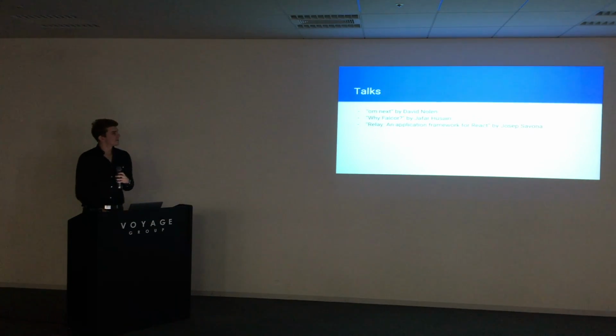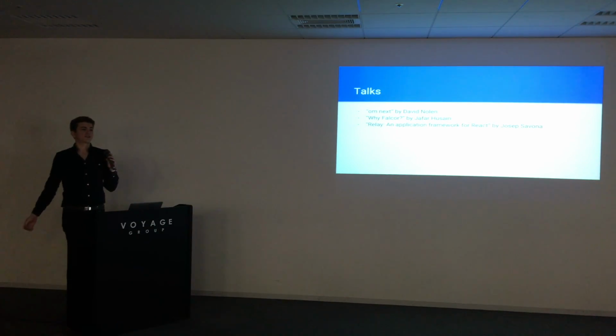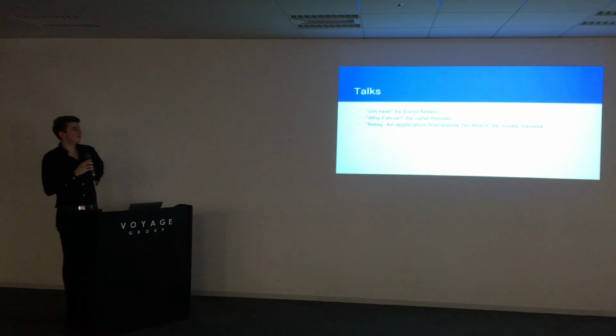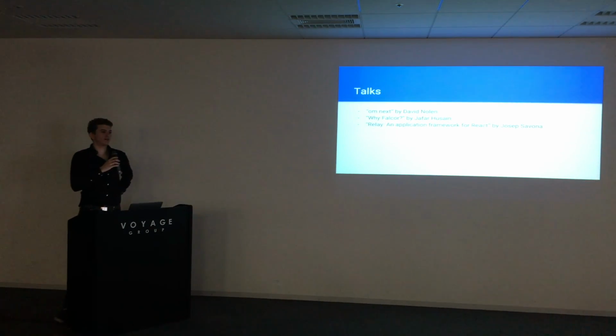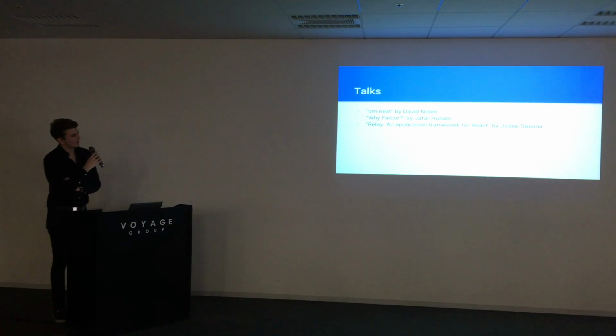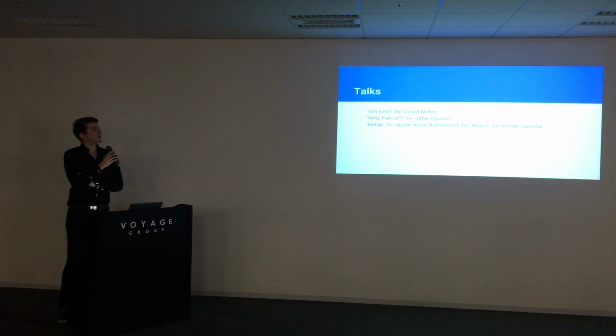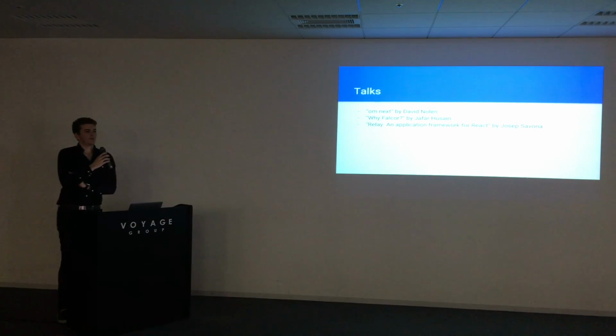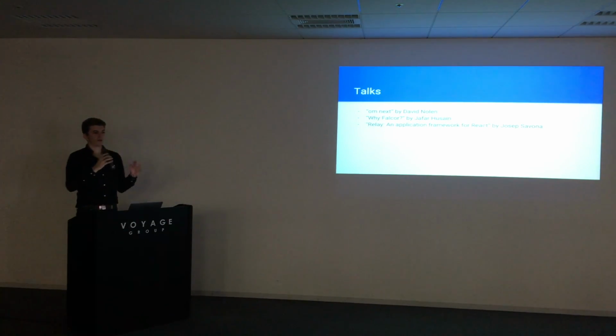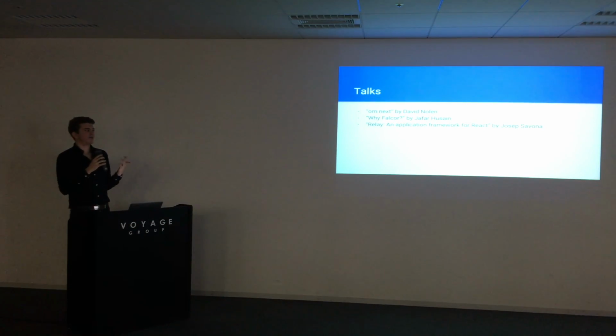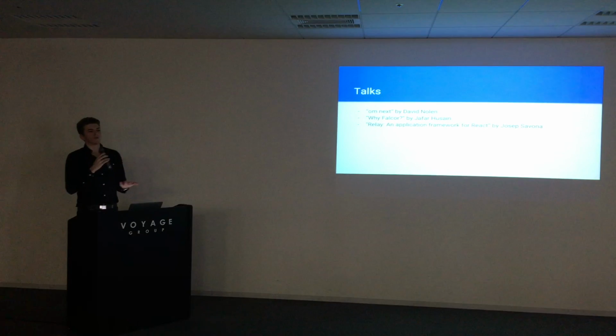A few resources, if you guys are interested in these kind of things, are listed here. Om Next by David Nolan is a very interesting talk about why he decided to model it in this way. Why Falcor by Jafar Hussain, I hope I said that correctly, the guy responsible for Falcor at Netflix, also explains why exactly they came up with this solution, which problems they had with REST before, and why it was just logical for them to go into the next iteration with this kind of approach.